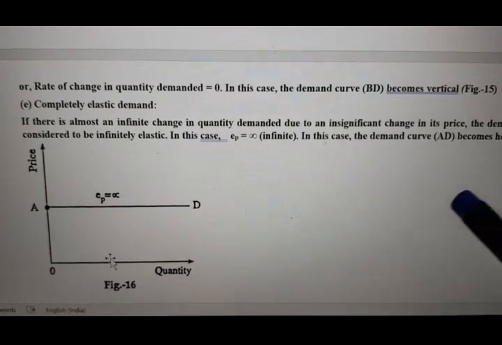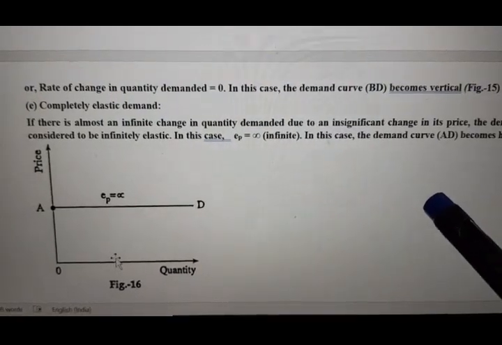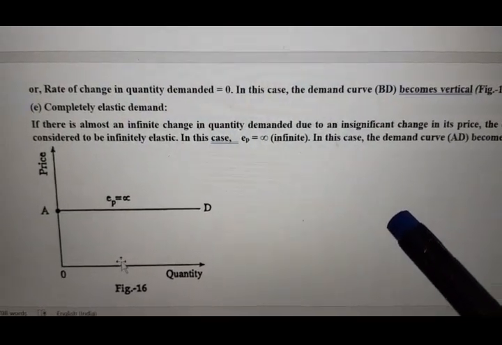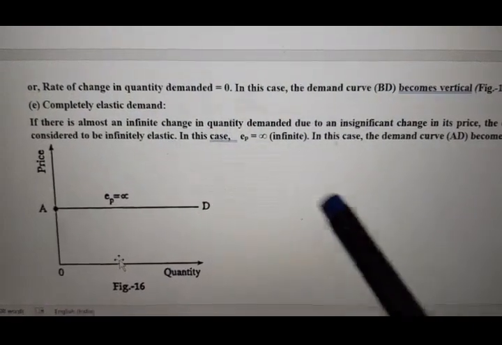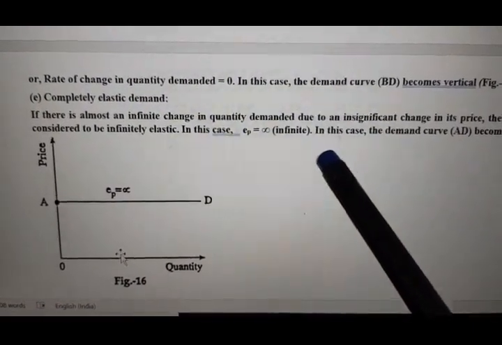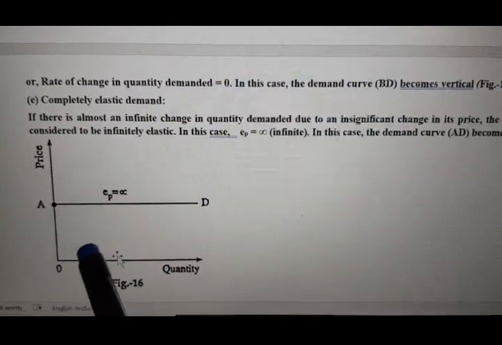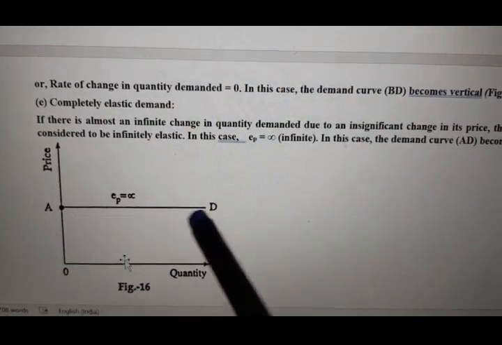So this is called completely elastic demand, or perfectly elastic demand. Here EP is equal to infinity. In this case, the demand curve will take the shape of a horizontal straight line.